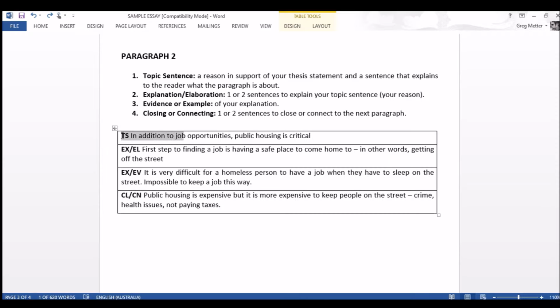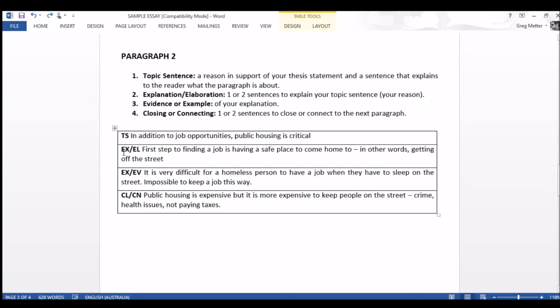And here it is. In addition to job opportunities, public housing is critical. So this paragraph is about public housing. In addition to job opportunities is a way of connecting it to the previous paragraph, which was about job opportunities. This paragraph is about public housing and the need for public housing to keep a job. So now the reader knows what this paragraph is about, and my topic sentence is clear that it supports my thesis statement.